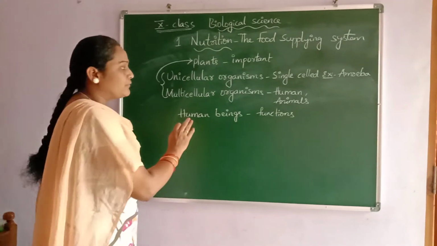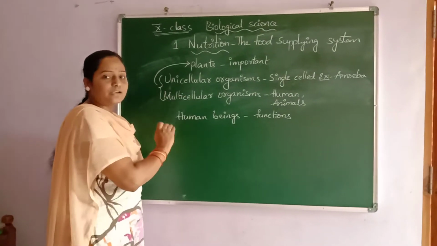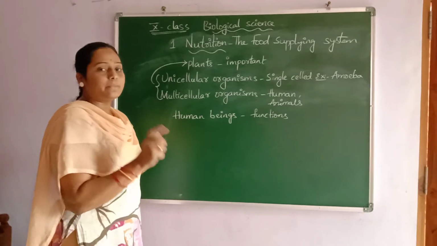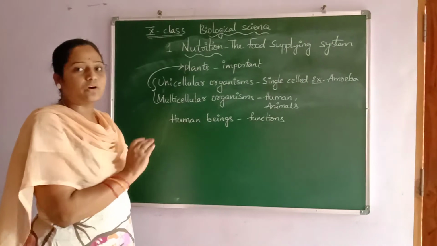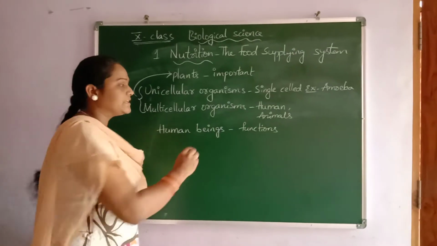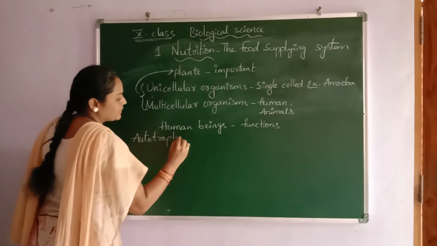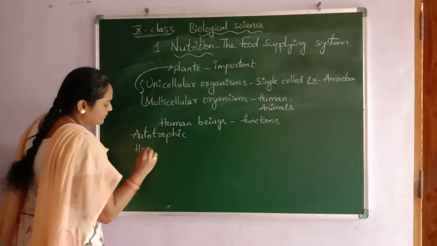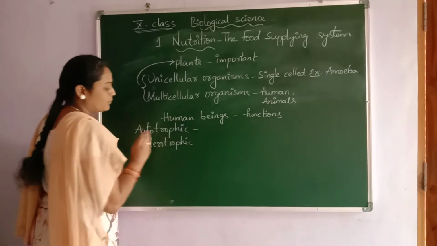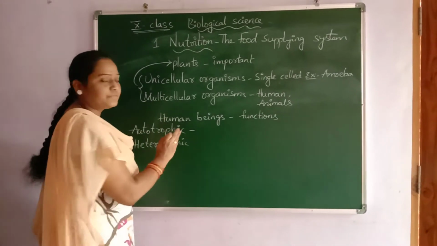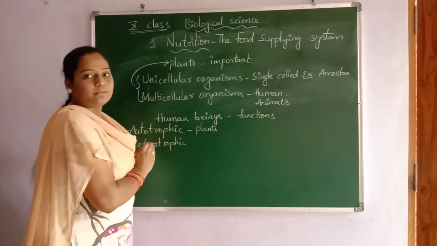And the food which we take varies from organism to organism, from single-celled to multicellular organisms. It may be simple substances or larger substances. So let us find out about the autotrophic mode of nutrition and the heterotrophic mode of nutrition. Autotrophic mode of nutrition means most of the food we get from plants. Plants are known as autotrophic nutrition.